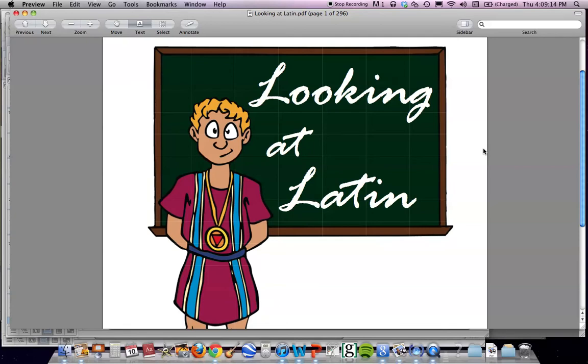Relative clauses, in English, for example, Aurelia is the girl who lives in Italy. Who lives in Italy is a relative clause in English. In Latin, it would be something like this. Aurelia est puella, quae in Italia habitat. So, quae in Italia habitat, this clause that starts with quae, the relative pronoun, is the relative clause. So you remember that. Now, what happened in relative clauses, we had a main verb in the indicative and a subordinate verb also in the indicative. So that was something to remember.